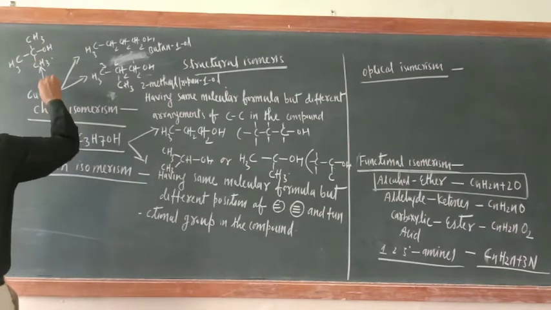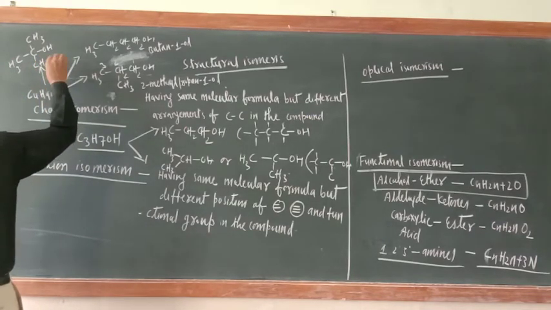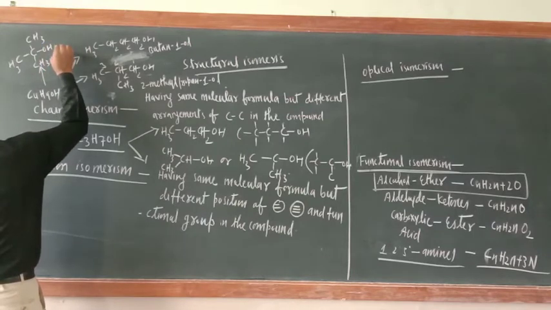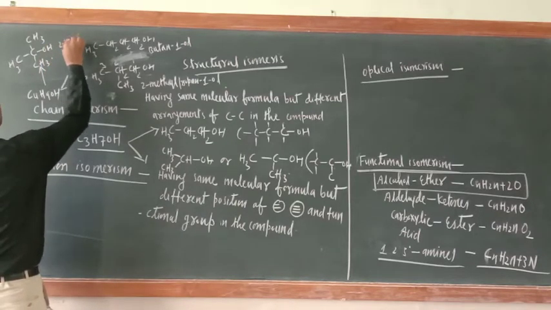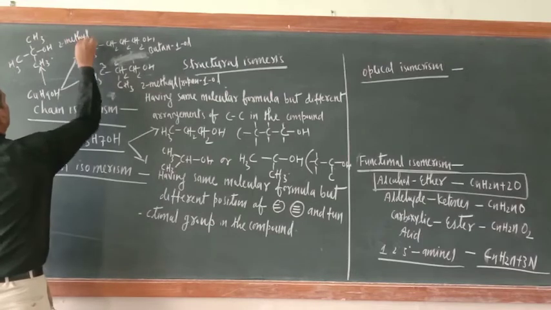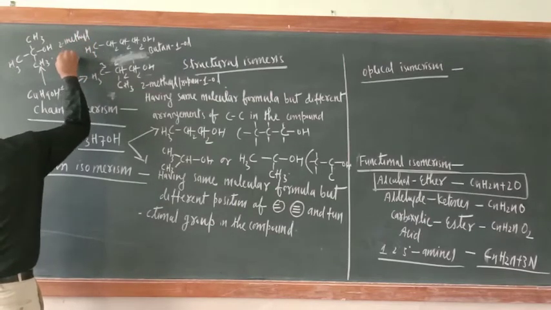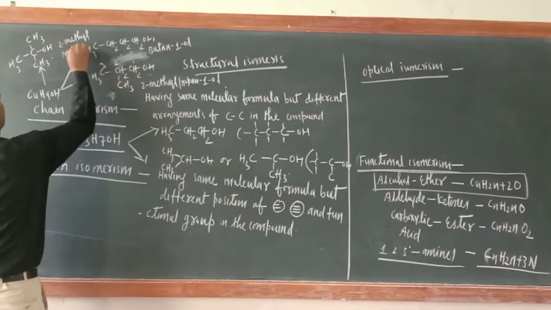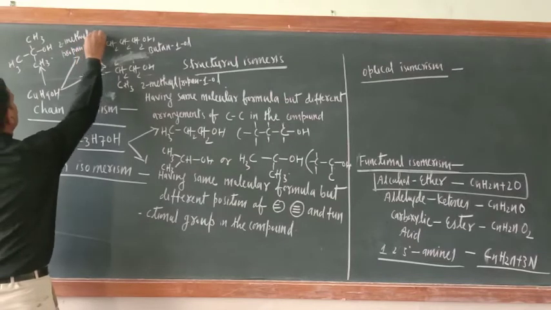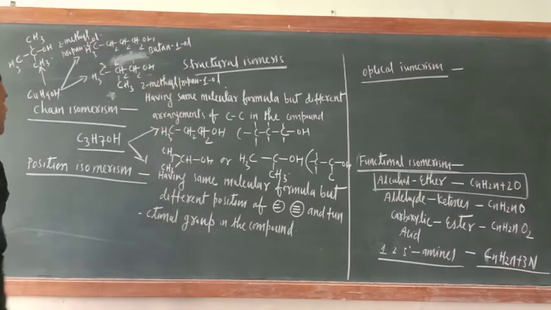This is t-butyl, tertiary butyl alcohol, or its name is 2-methylpropan-2-ol. No problem at all.